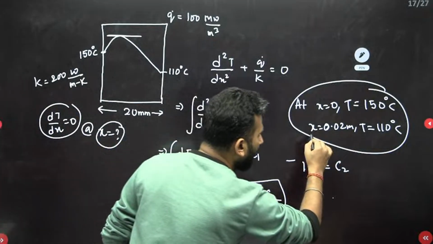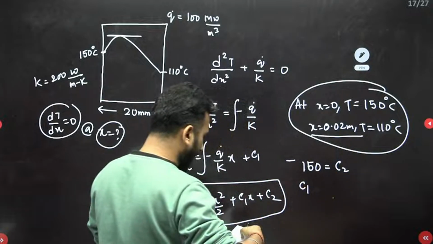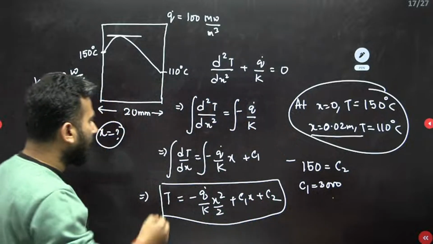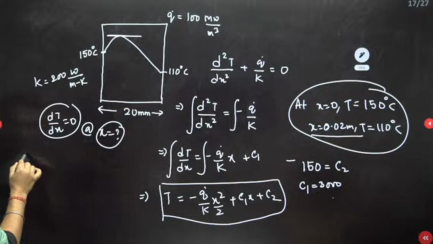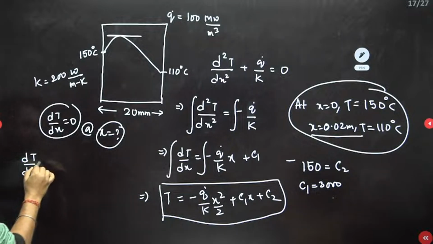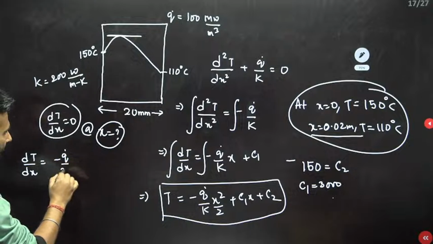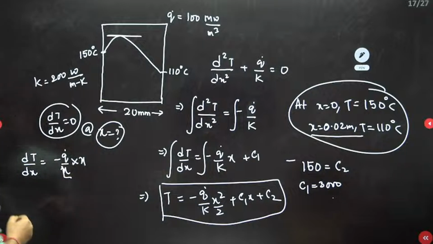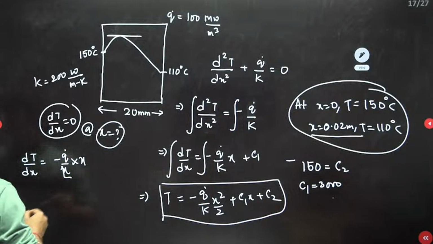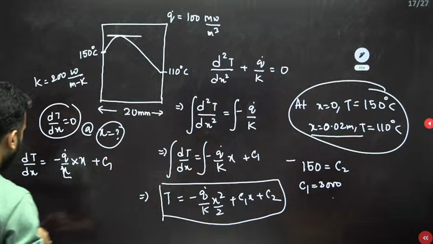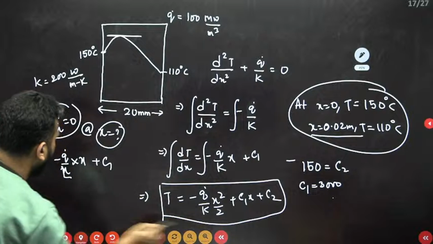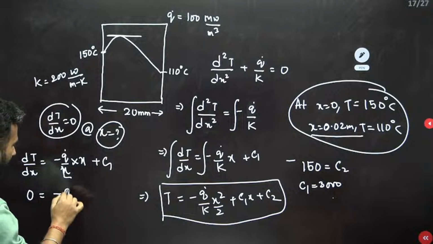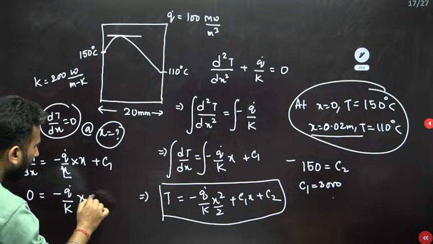So when you substitute the second boundary condition, the value of C1 that you will get is 3000. And now if I check this equation, dT/dx is equal to minus q dot by k into x plus C1. Okay, so you need dT/dx equal to 0. So if I substitute, 0 is equal to minus q dot by k into x plus C1.